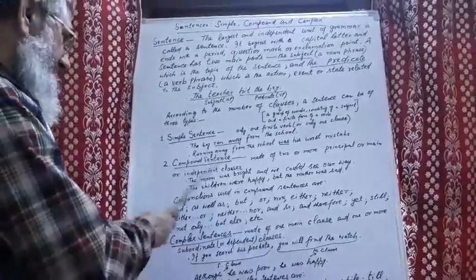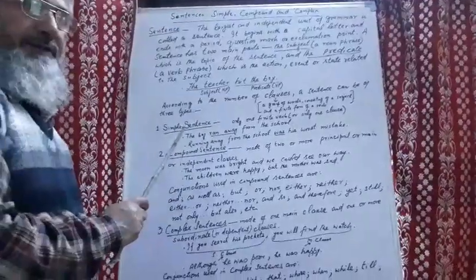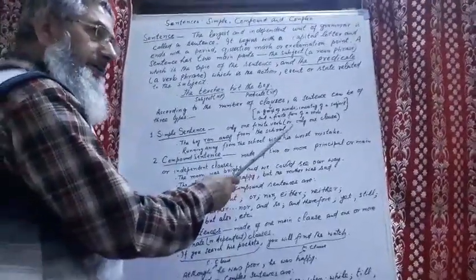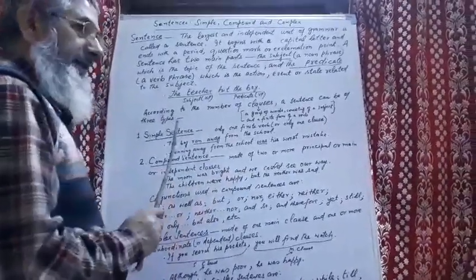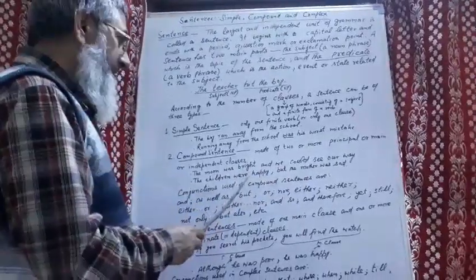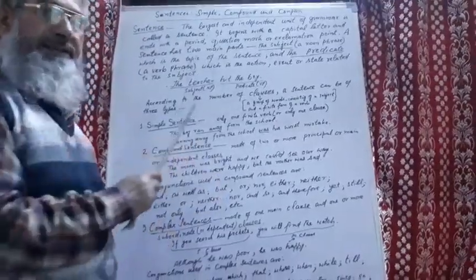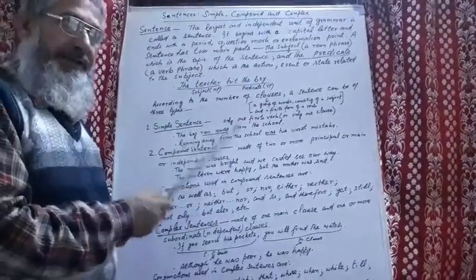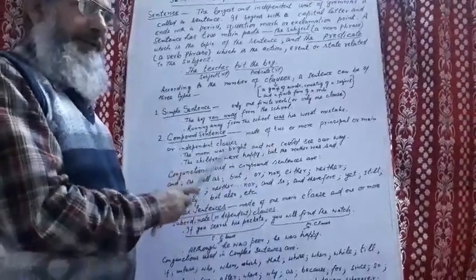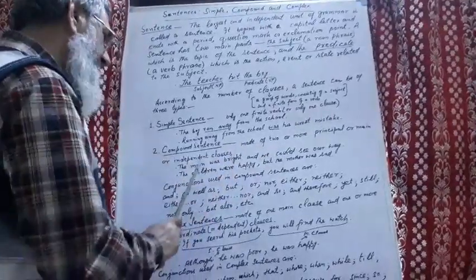The second type of sentence we're going to talk about is known as the compound sentence. A compound sentence is made of two or more principal, main, or independent clauses. Now, a principal clause, main clause, or independent clause is a clause that stands as a sentence on its own. A clause that gives a complete sense is called a principal clause, main clause, or independent clause.